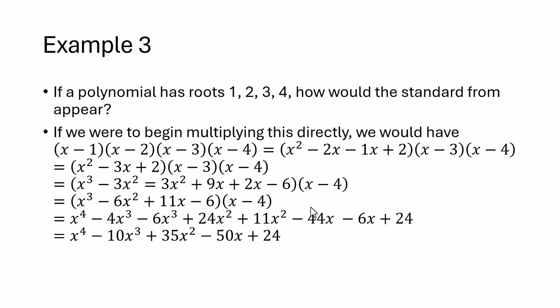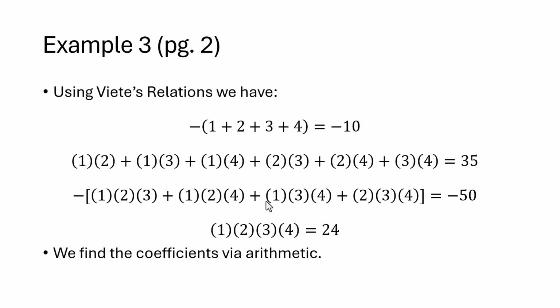Now, this is a lot of multiplication, and we could possibly have some errors in our multiplication. But using Viete's relations, we know that the sum of the roots has to be the coefficient of x cubed. There were 4 factors, so this is an x to the fourth polynomial.